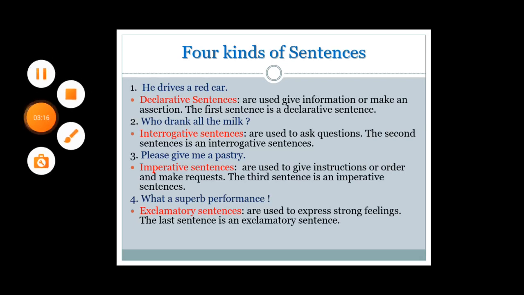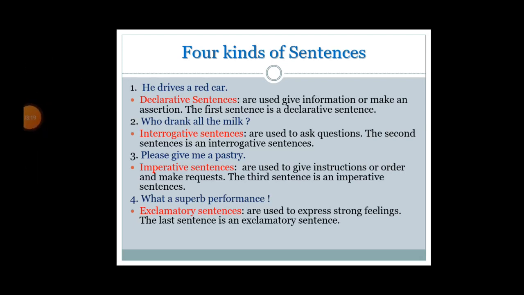Next is exclamatory sentence. Exclamatory sentences are used to express strong feelings. The last sentence is an exclamatory sentence. Here the example, what a superb performance. What terrible weather. So these all are exclamatory sentences.